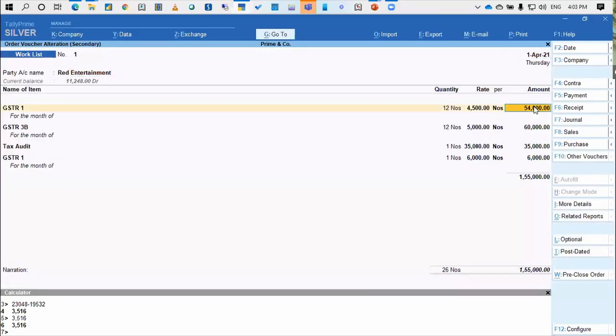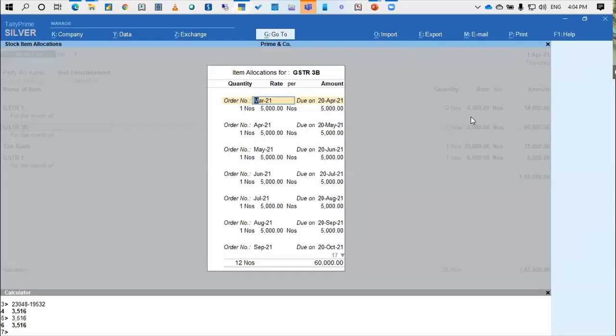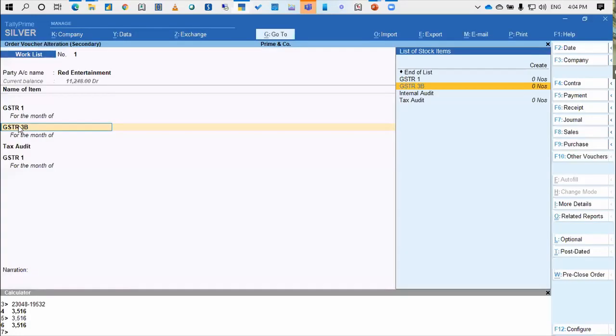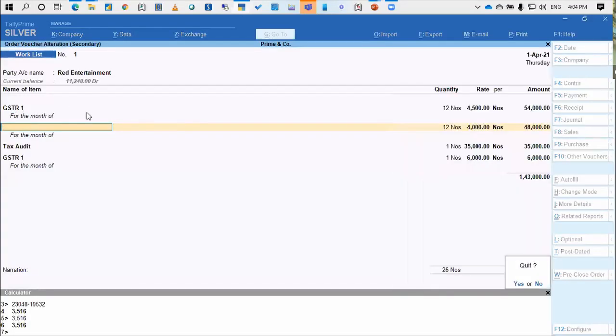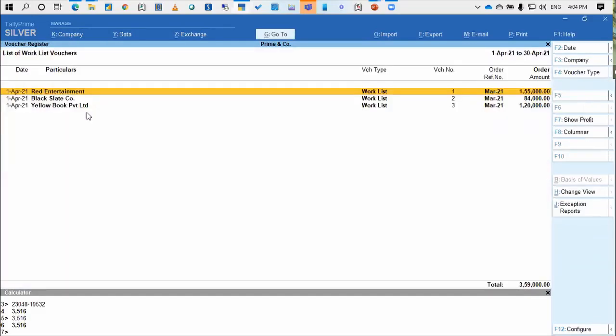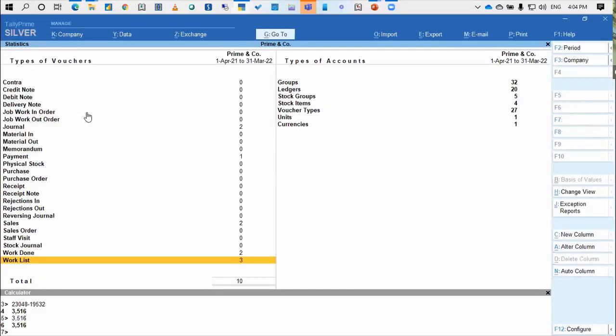So Tally says that one item in one order can have multiple delivery dates or multiple schedules. However, the rate has to be the same since it is the same item from the same party and the same order. That is the default logic of Tally. So if I change this, it will change for every month. If you want it separate, then as I told you, you will need to select that item again. Or as Uttamji pointed out, if I come to know afterwards, I can pass a separate sales order entry.